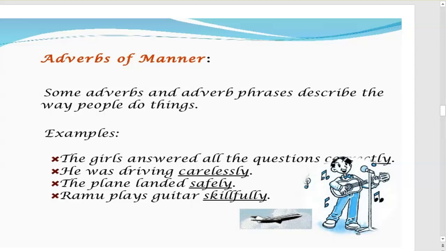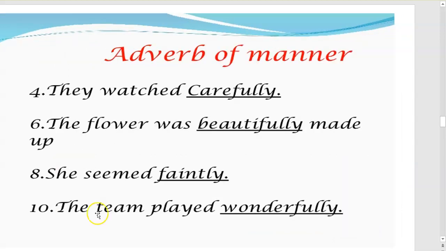How does Ramu play the guitar? Skillfully. If you ask the question in which way and you get the answer, that is adverb of manner. They washed carefully, the flower was beautifully made, she seemed faintly, and the team played wonderfully. Carefully, beautifully, faintly, wonderfully, these are all adverbs of manner.